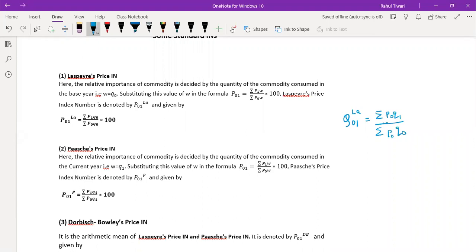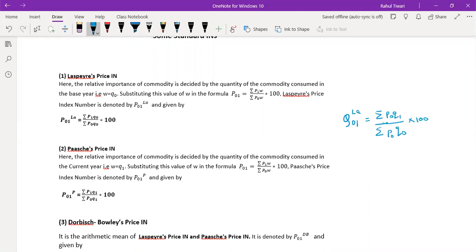See, here what was multiplied with quantity? Currently you are multiplying quantity consumed in the base year. Similarly, quantity consumed, but here price consumed as a weight. So the quantity of commodity consumed in the base year will be the price of the commodity in the base year, right? Only this much difference is there, guys, and the whole thing is going to be the same.